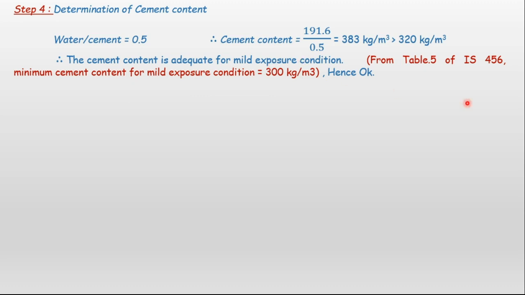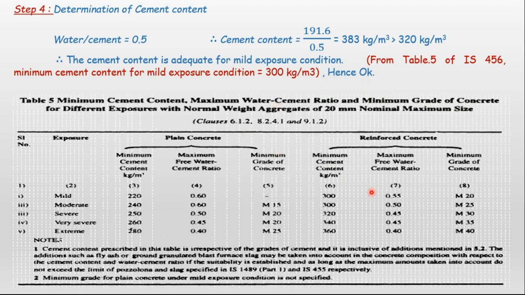From table 5 of IS 456, the minimum cement content for mild exposure condition is 300 kg per cubic meter, which is well above the minimum range. So this is table number 5, minimum cement content, maximum water cement ratio and minimum grade of concrete for different exposures with nominal maximum size aggregate of 20 mm. Here mild exposure is there, and this part is plain concrete. So under mild exposure we don't have a grade of concrete in plain concrete.